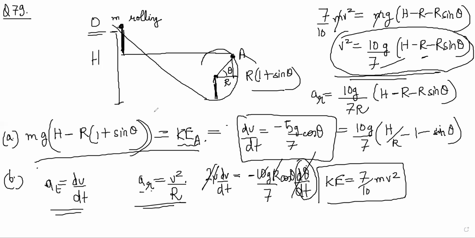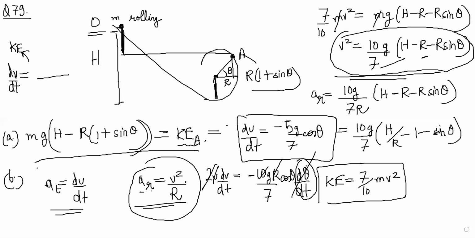You should try the last 5-10 questions in work power energy. In 63 also, he first finds kinetic energy and then gets dv by dt, or tangential acceleration, by just differentiating that. That is what he's doing here again. So dv by dt and the acceleration towards the center, both of the answers have come.